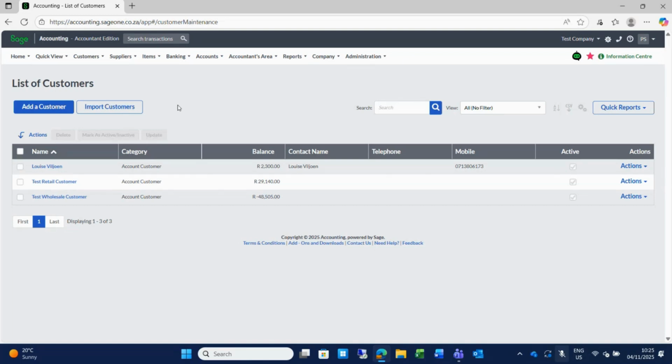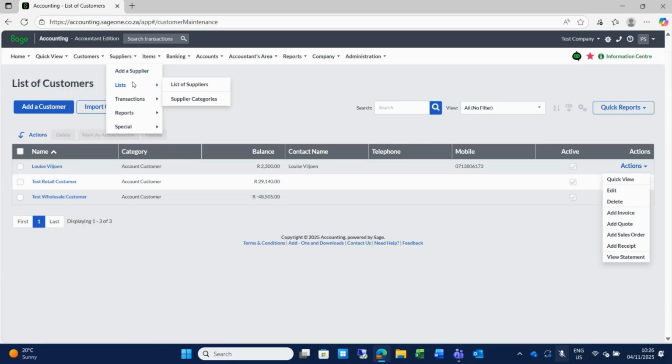All right. From this screen, you will be able to have actions where you can do an invoice, do a quote, do a sales order, or even view your statement from this screen. You will be able to delete an account, but the same rule applies as with your Pastel Partner or other accounting software. You cannot delete a customer or a code, supplier, inventory, GL account if there's history on it. So you'll only be able to delete it without any history on that account. Okay, so that is your grid.